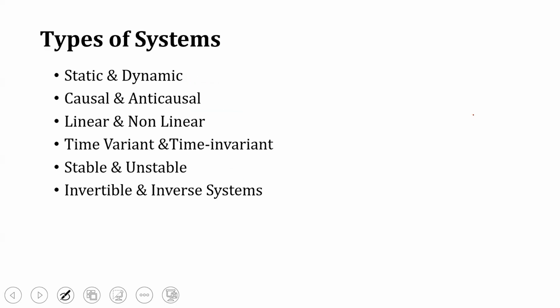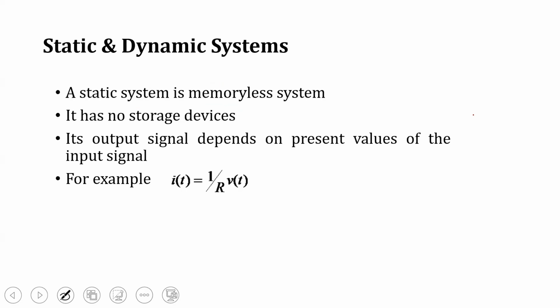Now we will classify the systems as static and dynamic, causal and non-causal, linear and non-linear, time variant and time invariant, stable and unstable, invertible and non-invertible systems, or inverse systems.